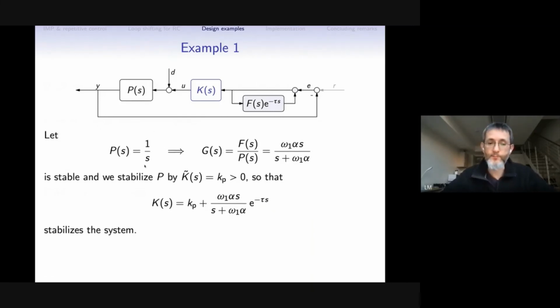I take just a simple integrator. In this case, F over P will be this high pass filter, which is obviously stable. So then we can design a controller for the integrator itself. This is a simple task. We can use a proportional gain, and then the overall controller will be proportional gain plus G delayed, which is easy to implement.